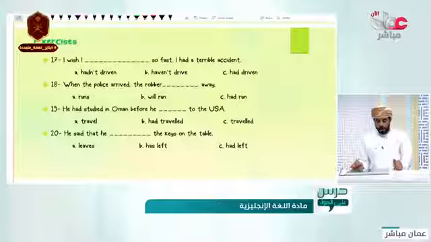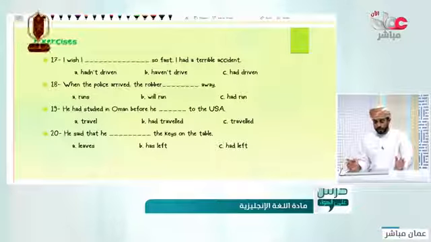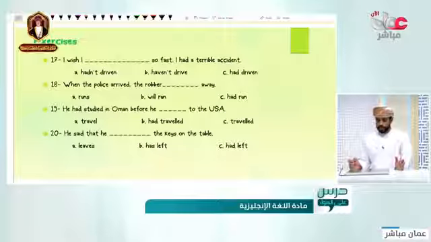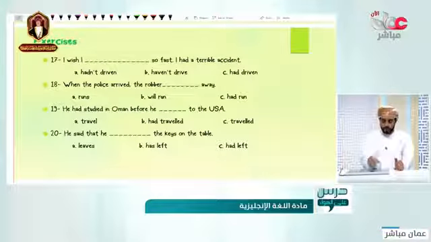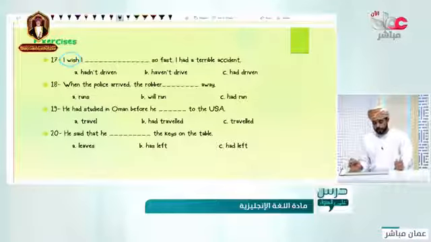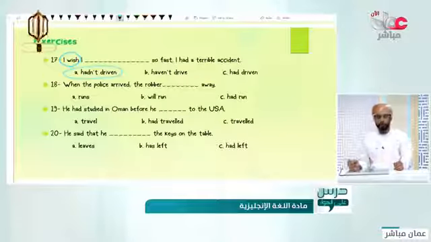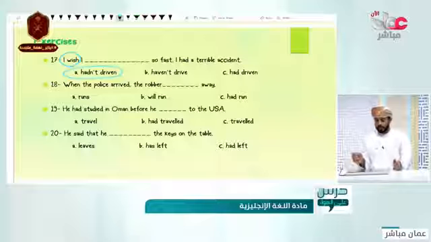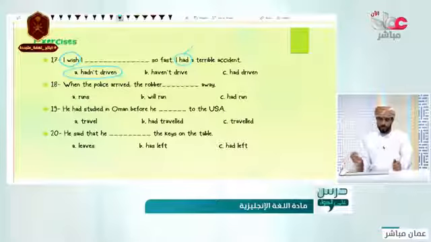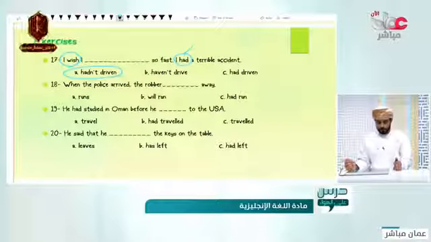Number 17 says, I wish so far I had a trouble accident. As soon as you see the words I wish, no doubt that you are going to have the past perfect, which is I hadn't driven. I wish I hadn't driven so fast. But teacher, we have an I had in here. This is the past simple, not an auxiliary or perfect. No, this is a past simple. As we said, one of them the past perfect, and the other one could be the past simple.